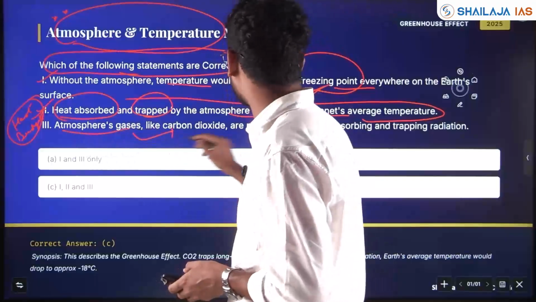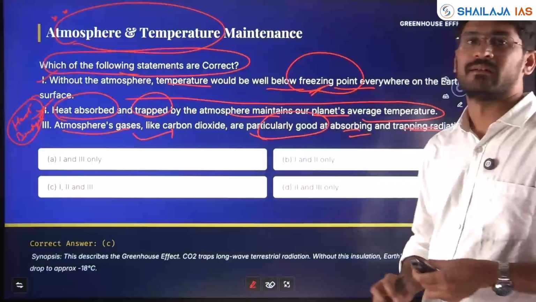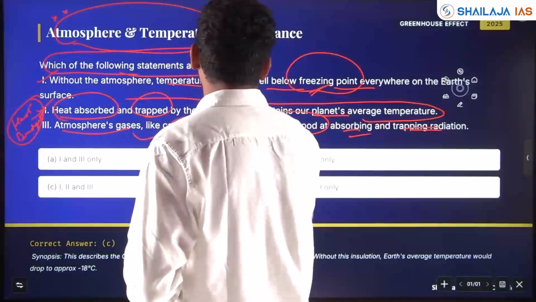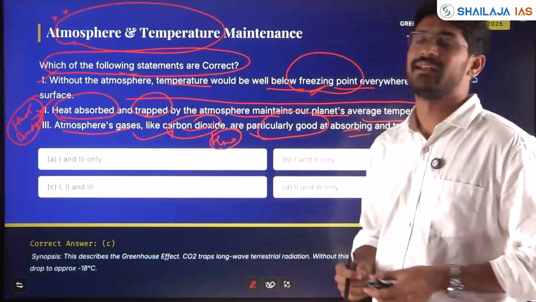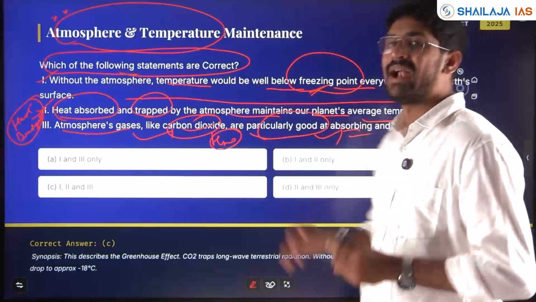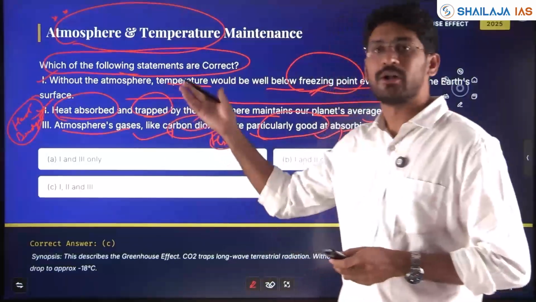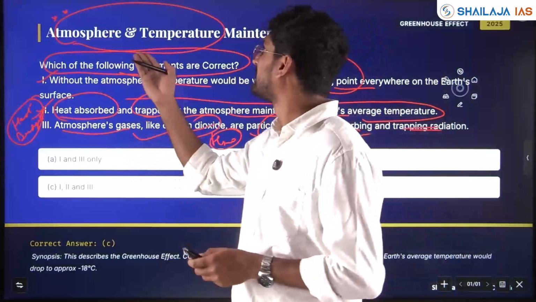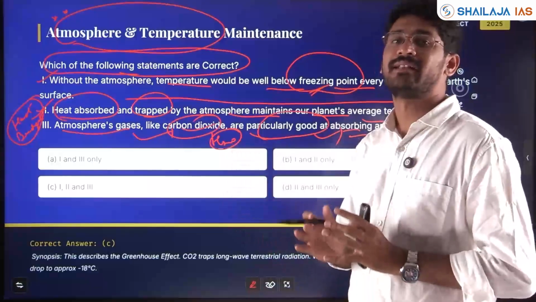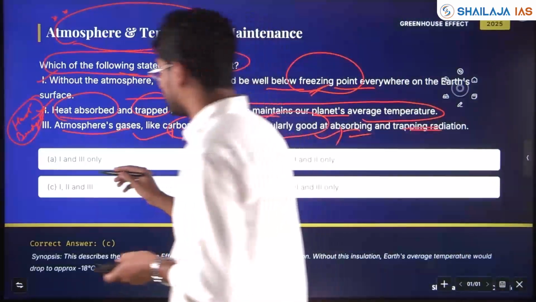Atmospheric gases like carbon dioxide are particularly good at absorbing and trapping radiation. Yes, carbon dioxide, water vapor, methane, all these are greenhouse gases, and they help to absorb and trap the sun's radiation. So all three statements here are correct, explaining how the atmosphere is maintaining the temperature and the heat inside the earth, and maintaining that average temperature.